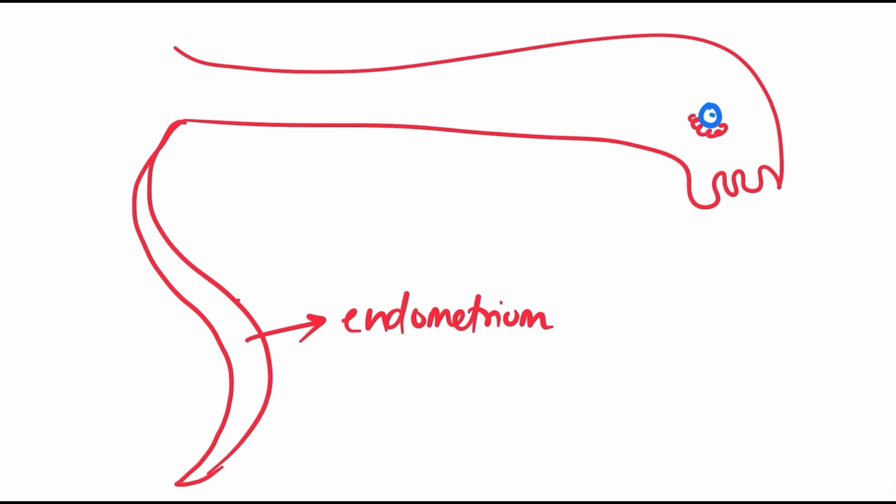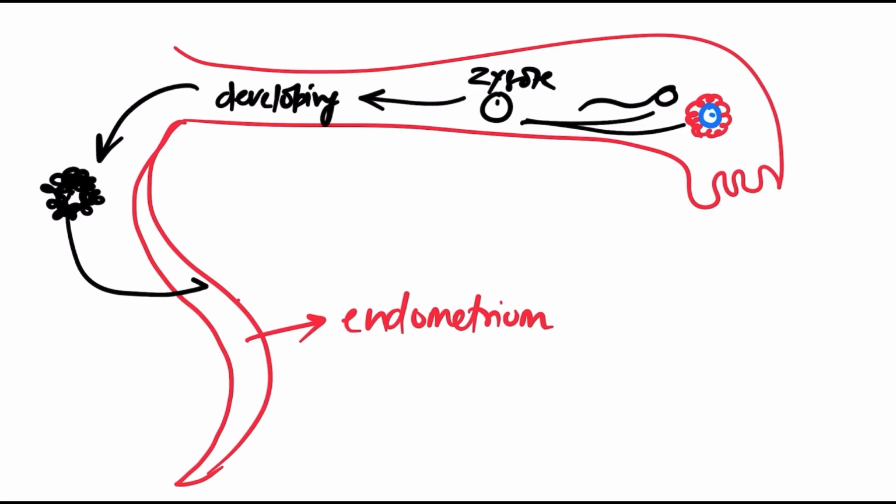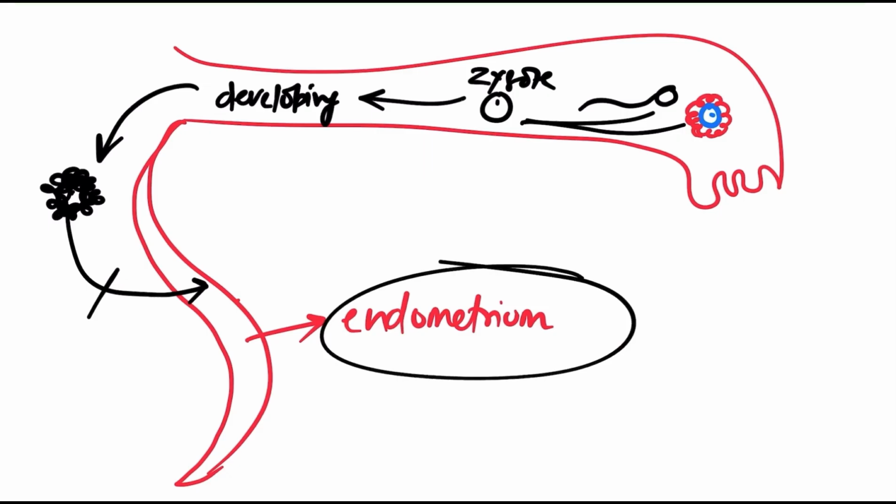An ovum is released, and just suppose this ovum is fertilized by a sperm. Then you already know a single cell zygote will form, and that zygote, after developing for some time, comes inside the uterus and gets embedded inside the endometrium. And this process of embedding of this developing zygote inside the endometrium is known as implantation.